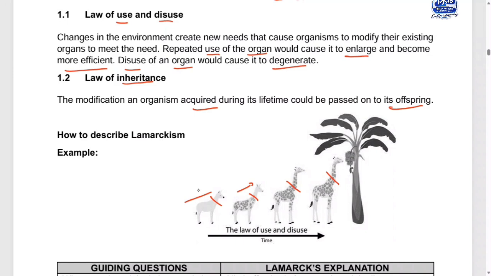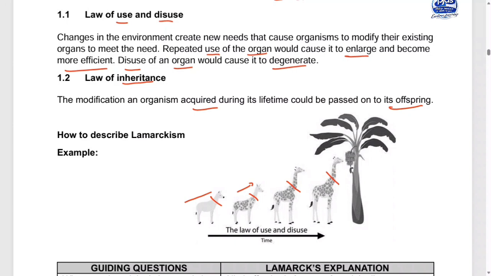Originally the giraffes had short necks. If you can check, this is the tree and this is maybe the bananas there. Originally the giraffes had short necks. They frequently stretched their necks to reach the food. The acquired characteristic, good people: the more they stretched their necks to reach the food on trees, the longer the necks became. The acquired characteristic of having a long neck was then passed to the next generation.